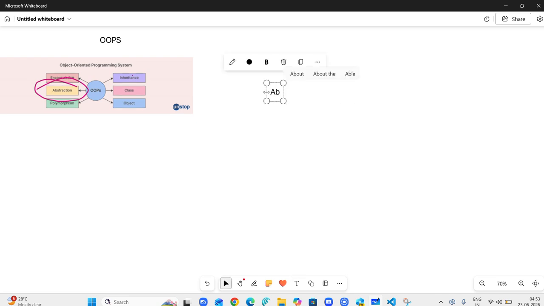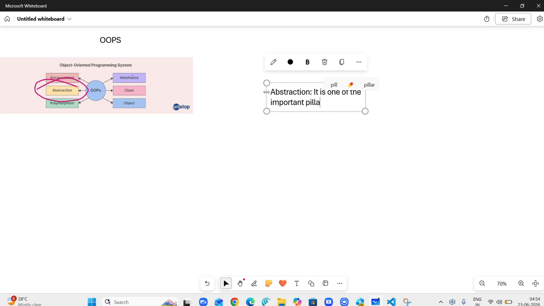This is the way I'm dictating and writing the definition. You just write it in that manner. It's enough. It is one of the four important pillars. It is one of the important pillars of OOPS.